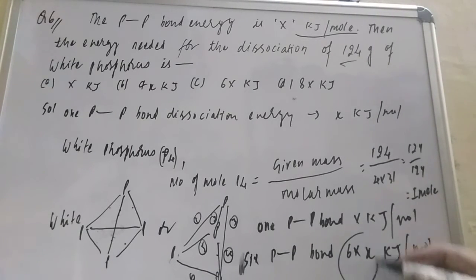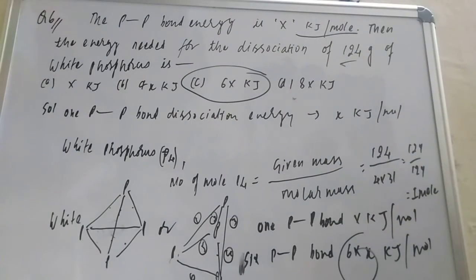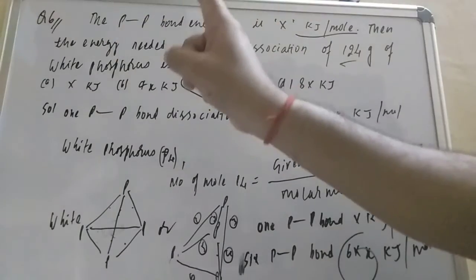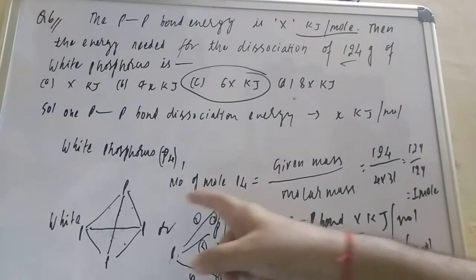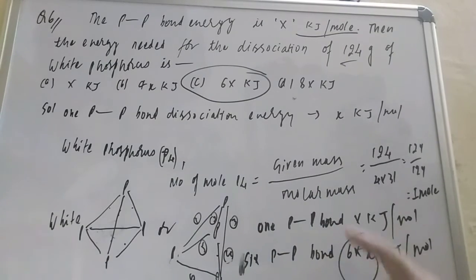So 6x will come, which is your option number C. This is a very easy problem. You try to understand with the help of the structure. For a P-P single bond it is x, and the total number of bonds in white phosphorus is 6, so 6 into x, that is 6x. This is an oral question, no need to go into more details.